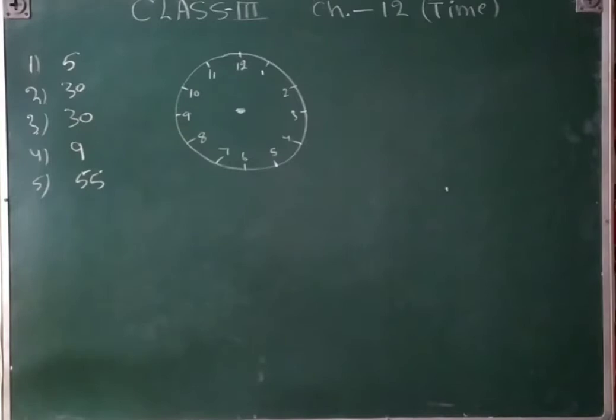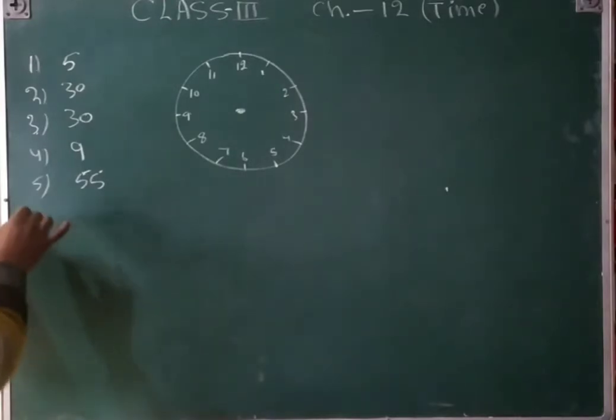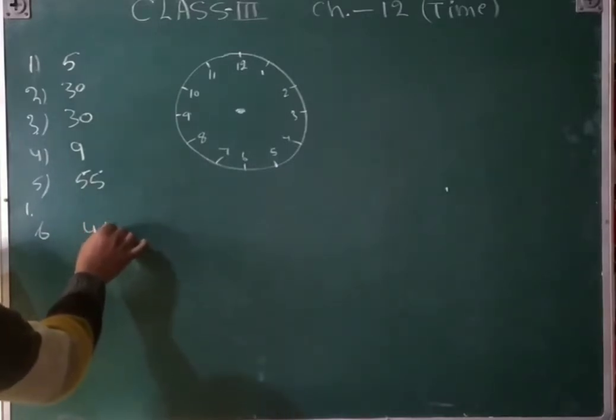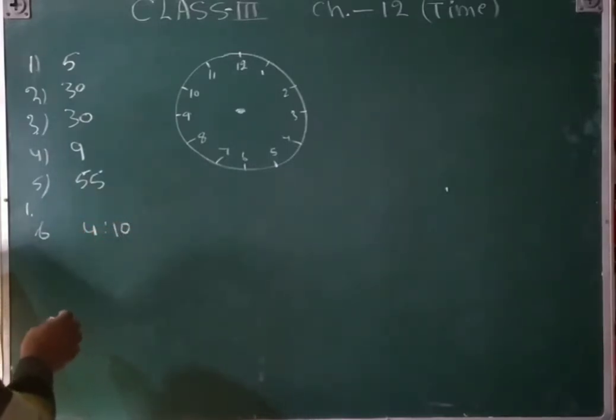Next, exercise 12.2. Read the time that is given in your book. 5 minutes past 4 is given for your help. And then second, 4:10, that is the B part. Question number 1, B part, 4:10. You are looking in the book, 4:10.